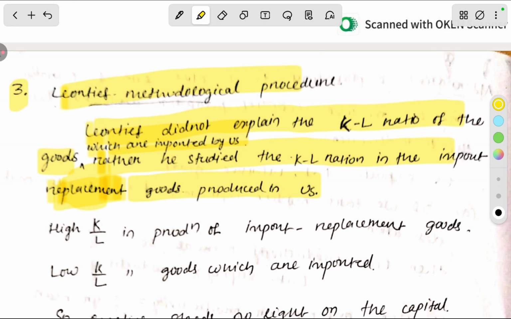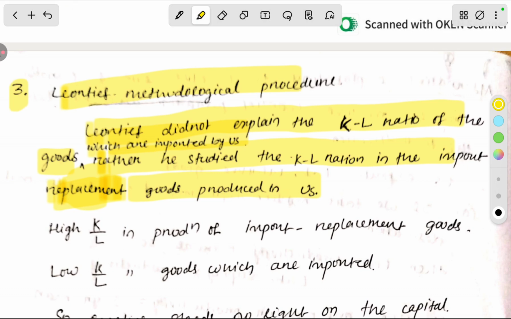Let's suppose one country is the USA and the other is India. India is exporting a Volvo, a Maruti, a Mahindra car to the USA, to America. Let's suppose that to produce a car there is a need of high labor and capital.